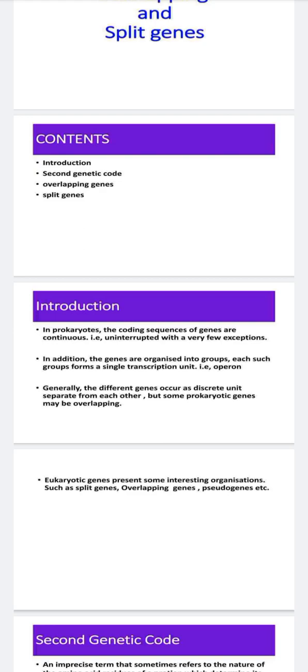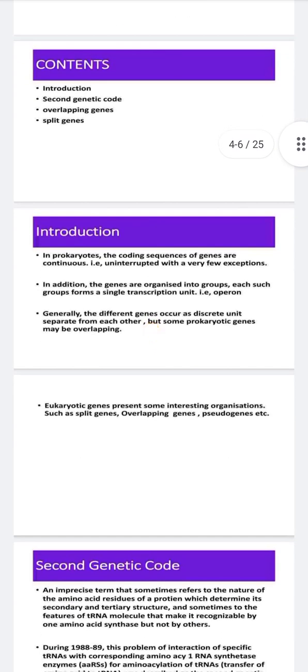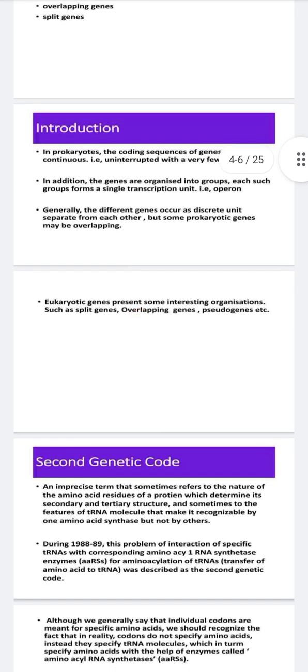The genes will be organized into groups, and each group will have its own processing as transcription units, operons, and different genes will have different units, separated from each other. In eukaryotic genes, if there is any overlapping process, we have to see it. We can see some organizations such as split genes, overlapping genes, and pseudogenes. Genes are nothing but long sequences, and they will be split up into various parts which are helpful for their production activities.